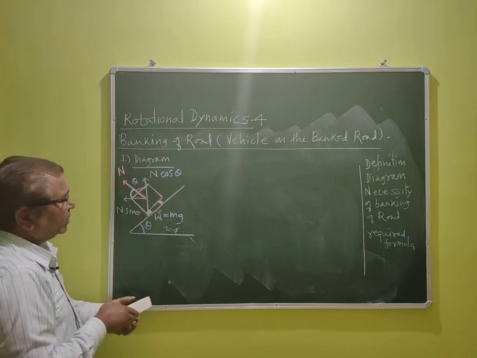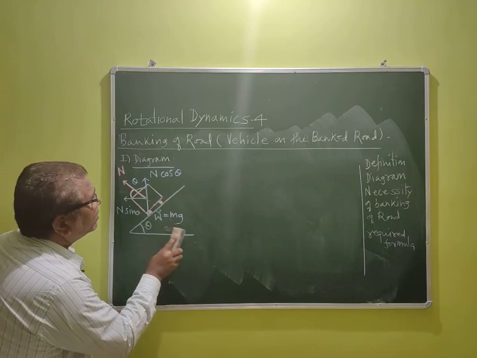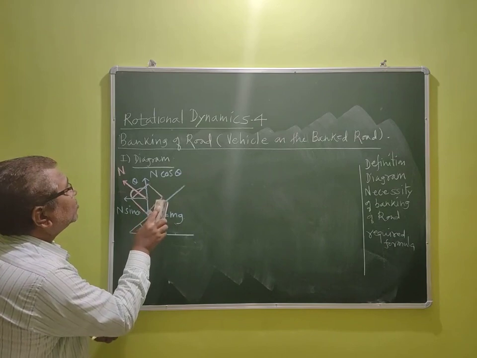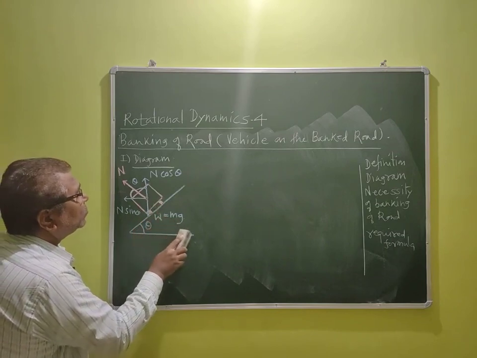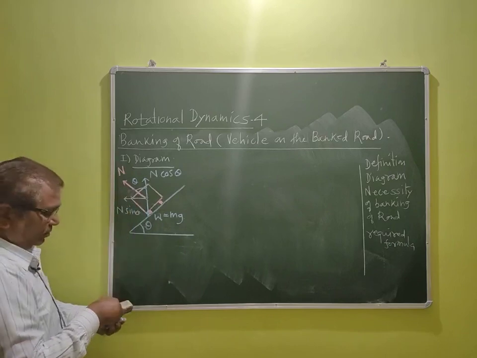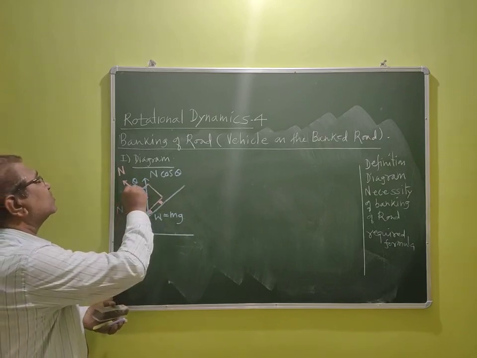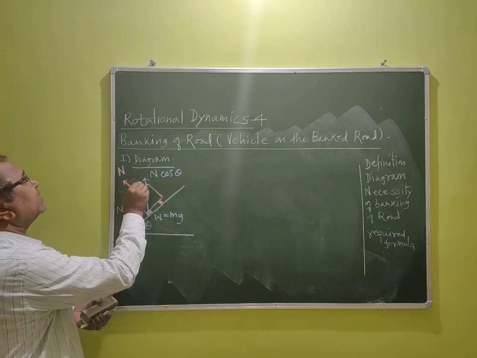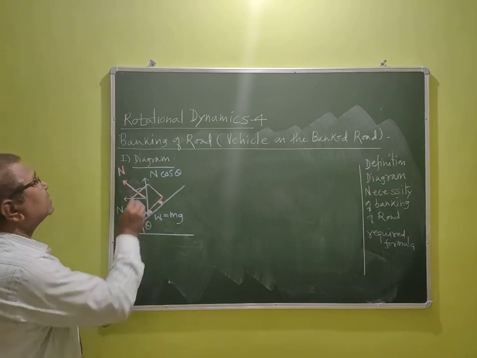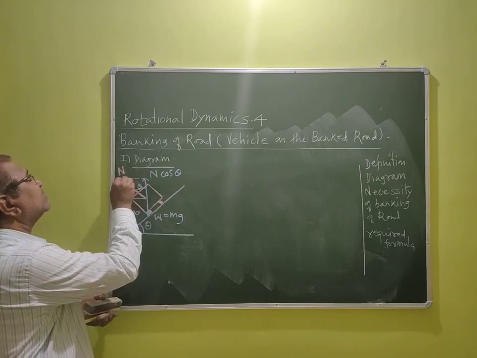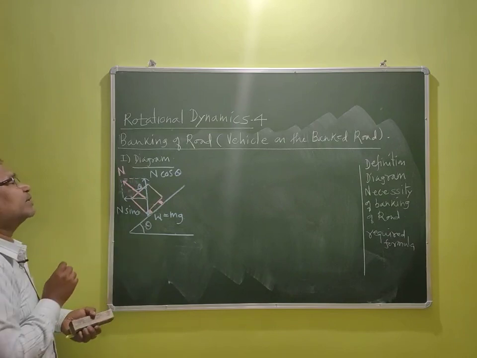Then let me remove this line, because it is not necessary. I have drawn it only for your understanding how this theta comes. That is the most important thing. So here this angle is theta. This angle is theta like this. So complete the parallelogram like this.